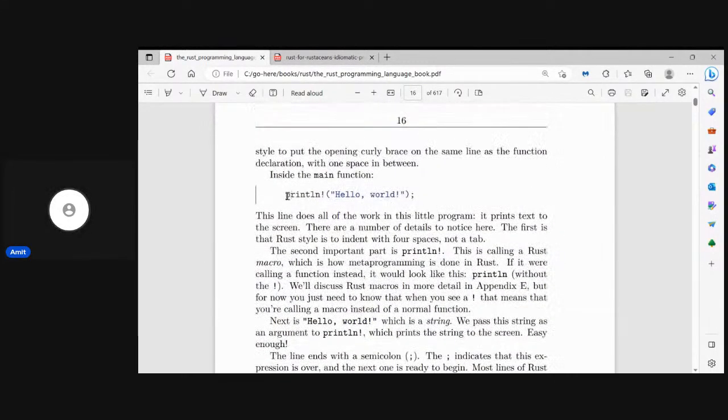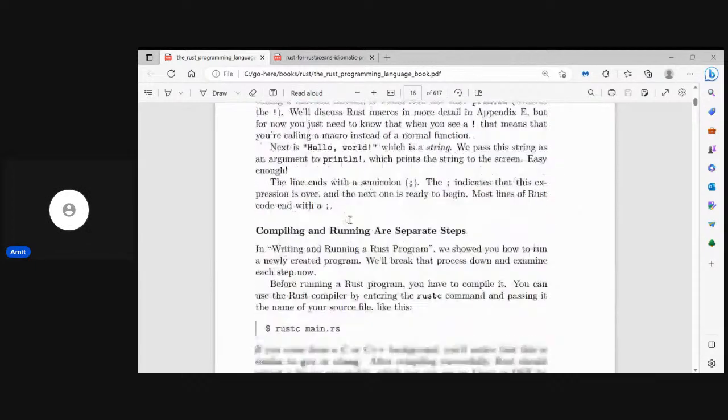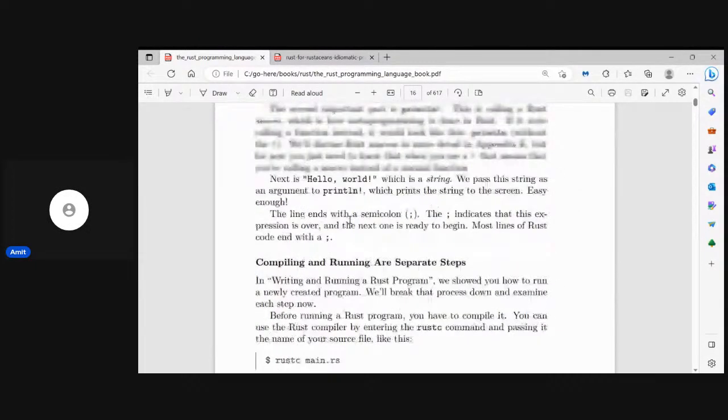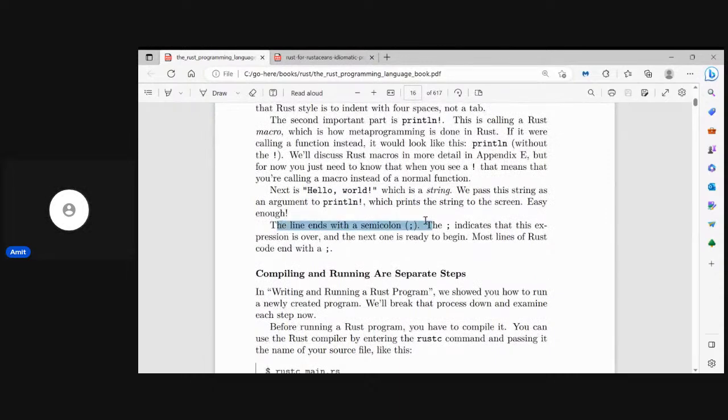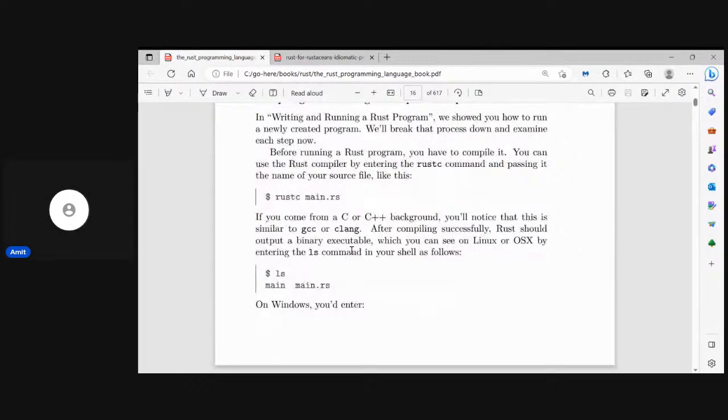So here we have the first line, the first function, which is println. Anything which is followed by this exclamation sign is a macro in Rust. We'll be learning about this as well. And if we do not add it, it becomes a function. So that's fine, I'll be moving ahead pretty quickly. Every statement ends with a semicolon as we do in C and C++. So it's pretty similar to C++, I'd say.